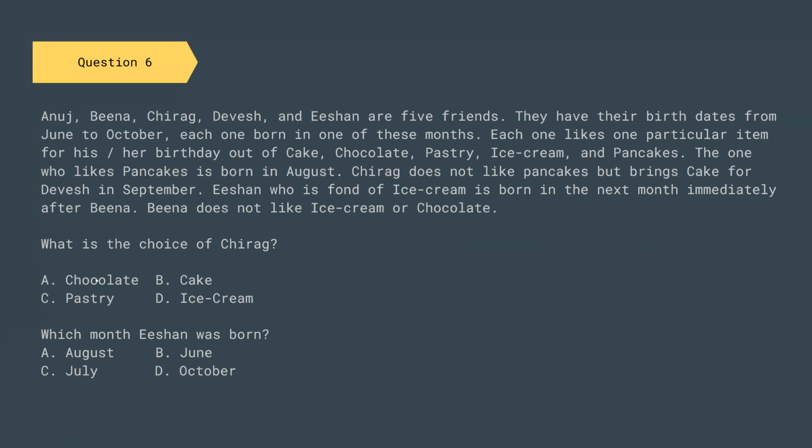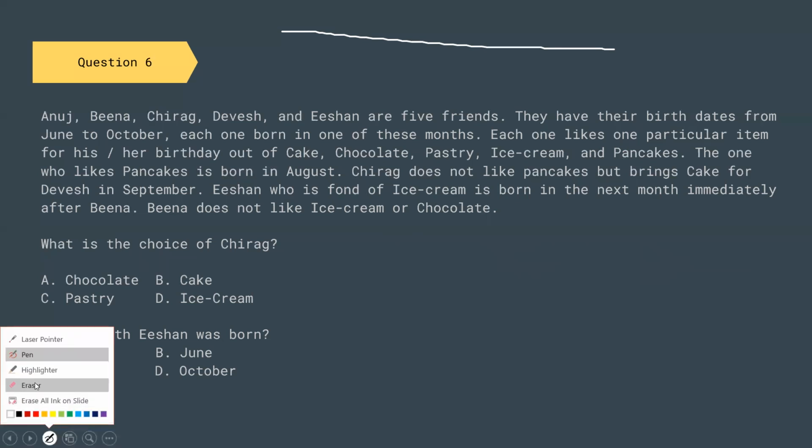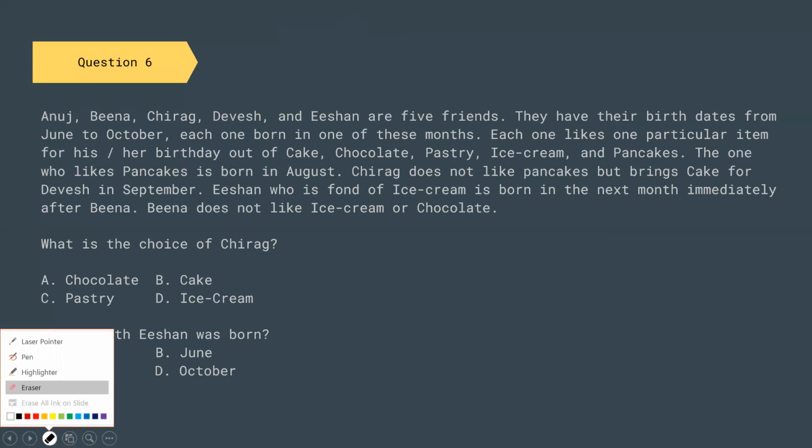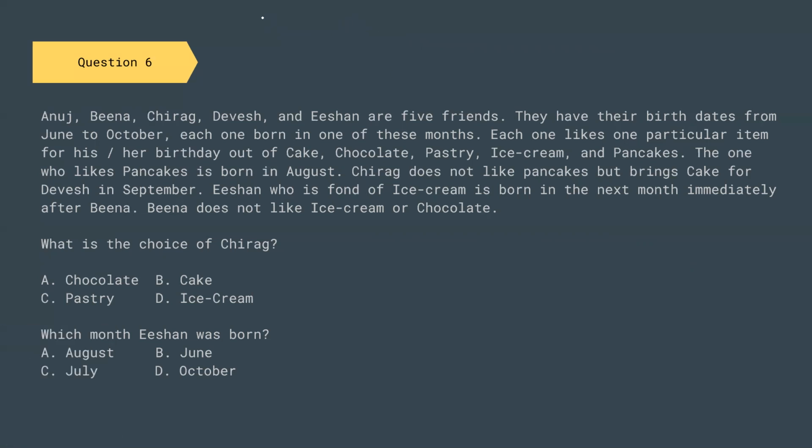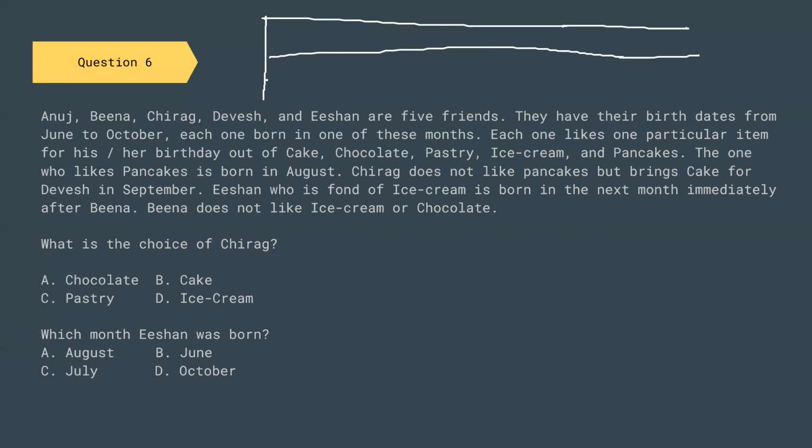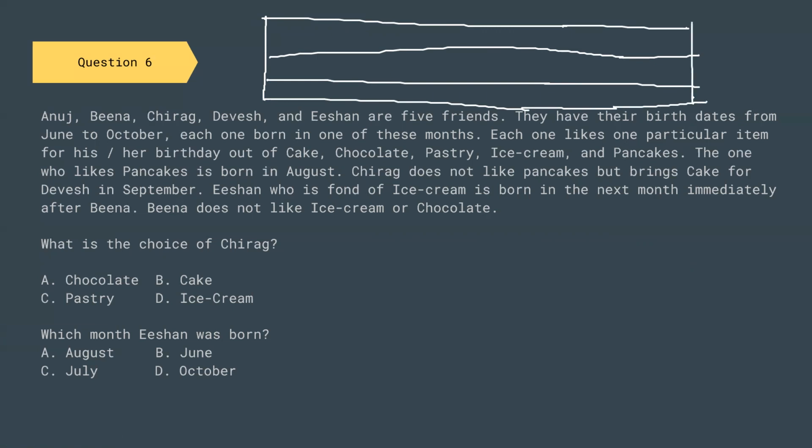So what will be that table? There will be 3 rows and 5 columns. One, two, and three. 5 columns: one, two, three, 4, and 5.